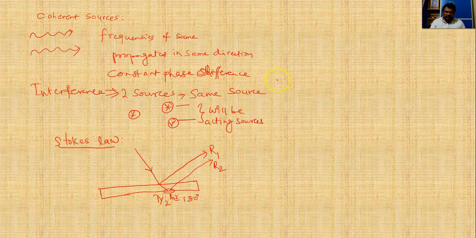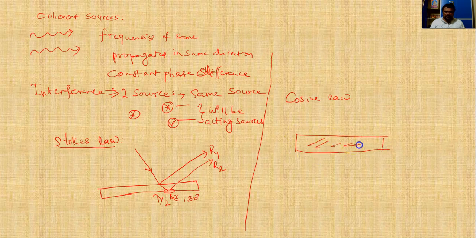And one more thing we have, that is the cosine law in optics. Suppose we have a surface like this. Let us say two rays are incident like this, and one is reflected back like this, and the other one is reflected back like this. These are the two rays A and B. These are the reflected rays R1 and R2.